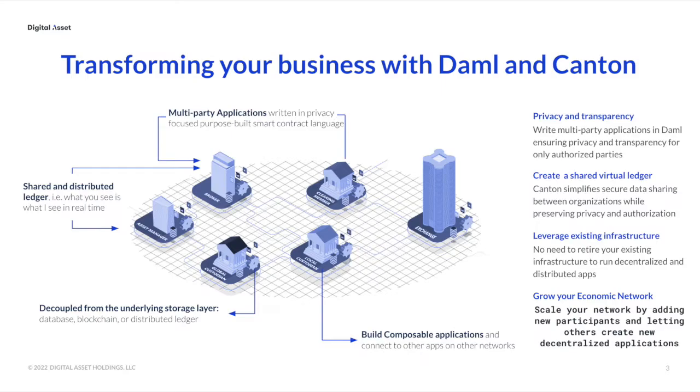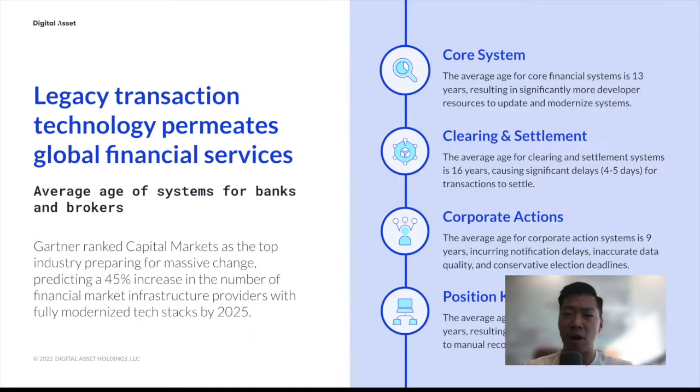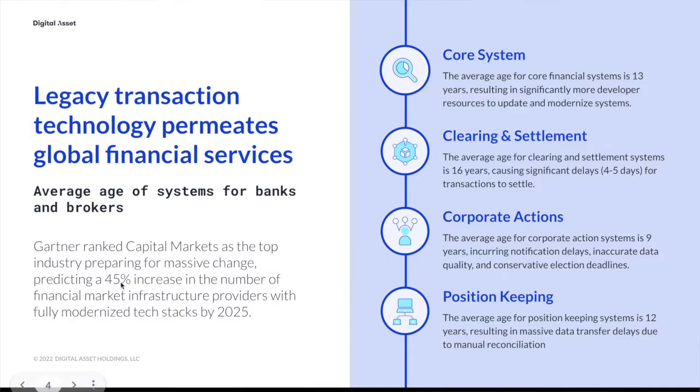Why is our technology needed? Well, the landscape today is that legacy transaction technology permeates global financial services. Gartner ranked capital markets as the top industry preparing for massive change, predicting a 45% increase in the number of financial markets with modernized tech stacks by 2025. Other issues noted are the average age of core financial systems is 13 years old. Clearing and settlement technology is 16 years old, which causes a 4 to 5 delay in settlement time.